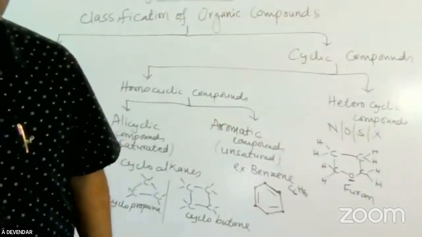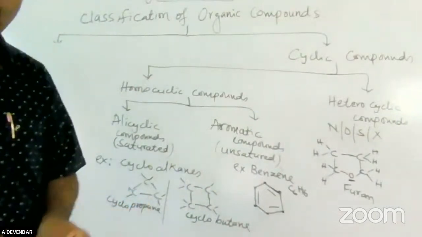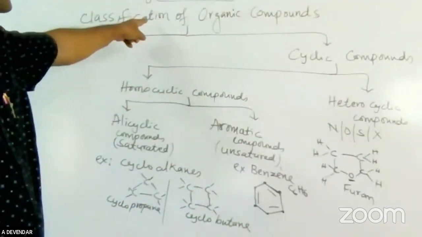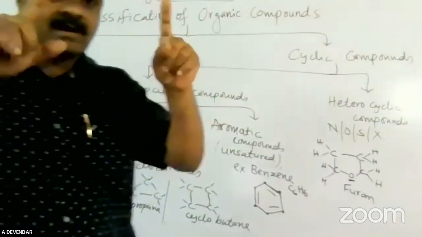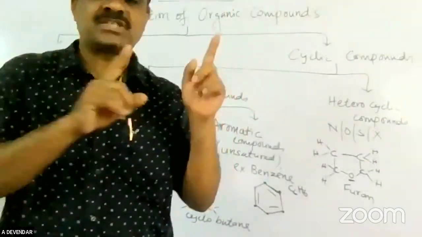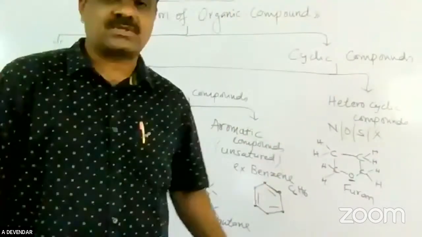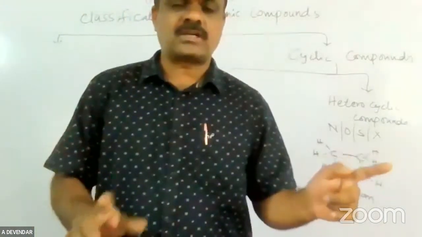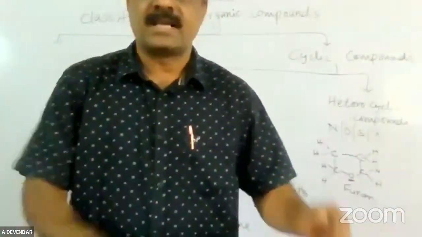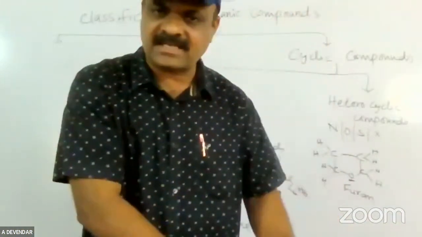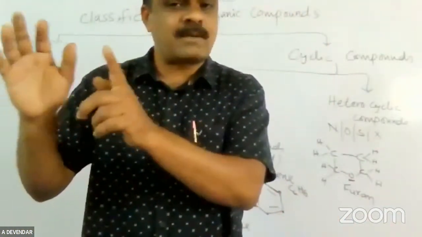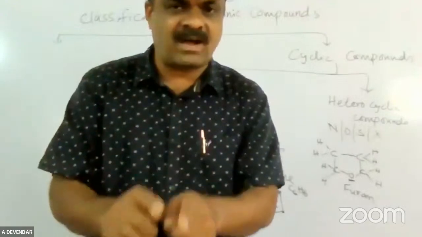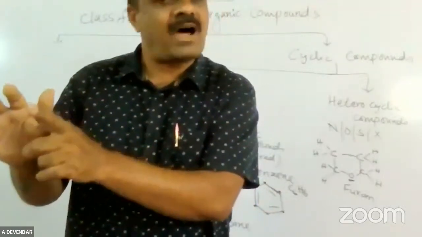So this is the main important classification of our organic compounds. Organic compounds are broadly classified into open chain compounds and cyclic compounds. Open chain compounds are further classified into saturated hydrocarbons and unsaturated hydrocarbons. Saturated comes under the alkanes. Unsaturated means there is a double or triple bond. Double bond is called alkenes. Triple bond is called alkynes.